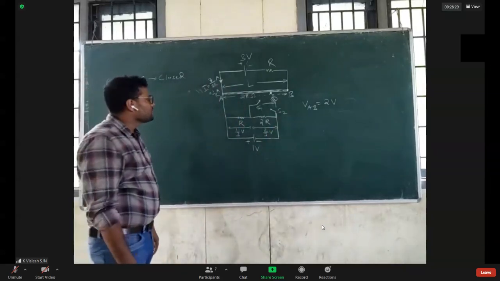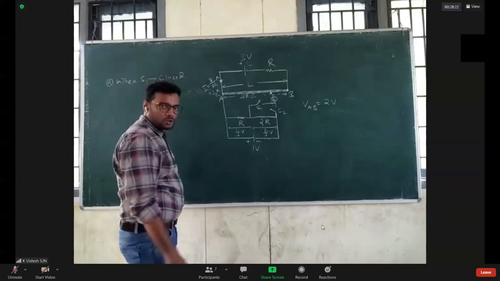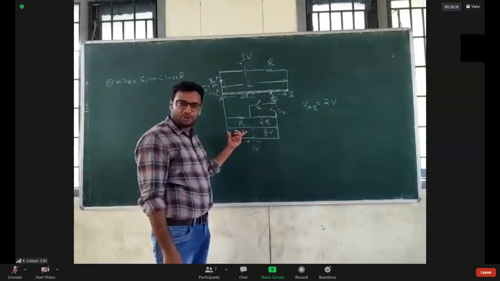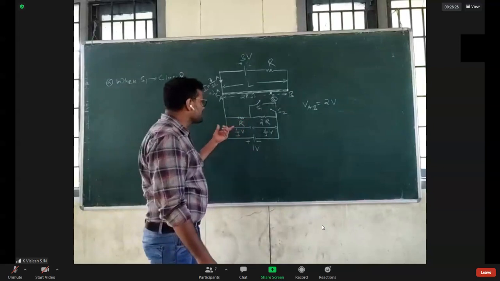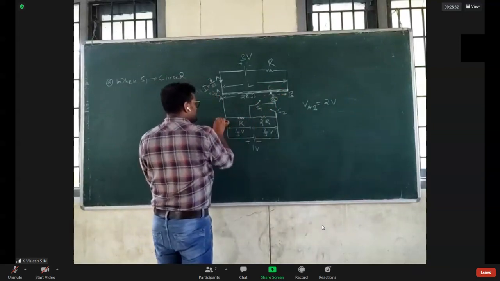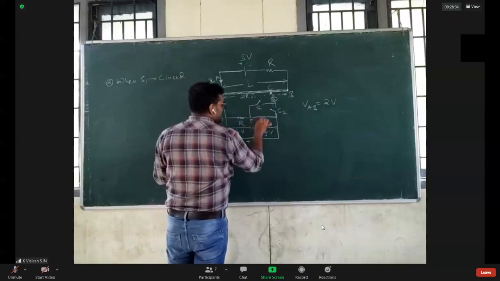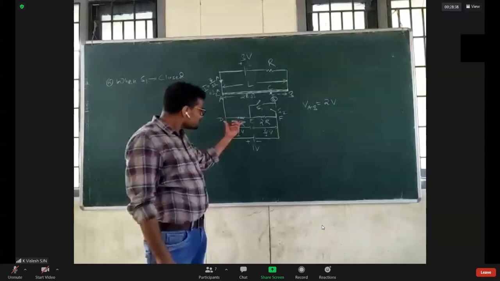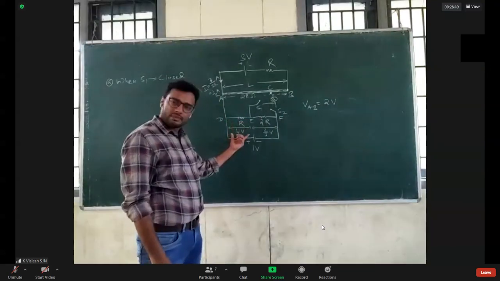Okay. So let us now solve it when S1 is closed. Here it is a 1 by 3 volt drop, here it is 1 by 3. Let me call this one C, it is D, it is E, and it is F. So see, this one is how much? 1 by 3 volt.